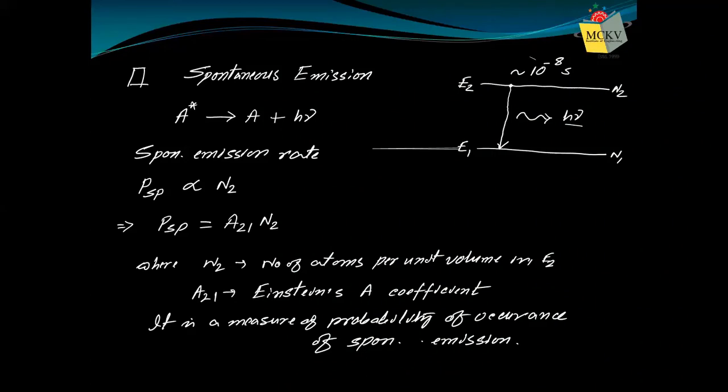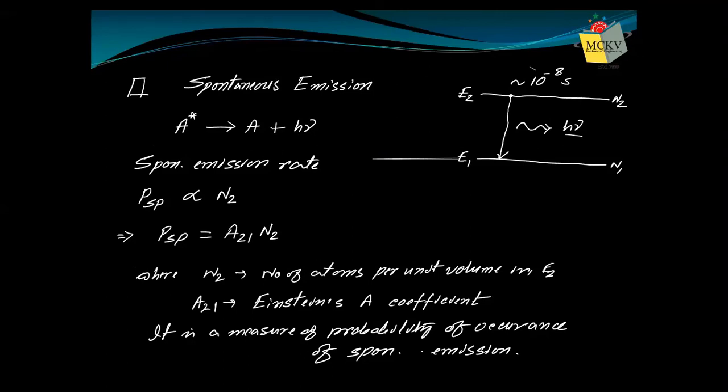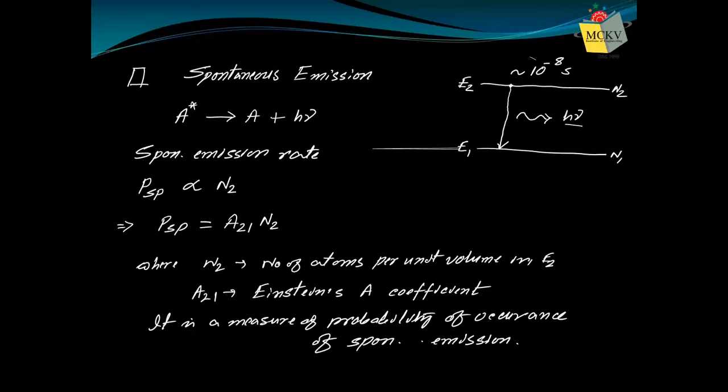So it releases 4 electron volt and comes to the low energy level of 1 electron volt automatically. And when it comes, it releases a photon of energy h nu. What is that h nu? You understand one thing. This h nu must be equal to E2 minus E1, because that is the amount of energy released by the atom.